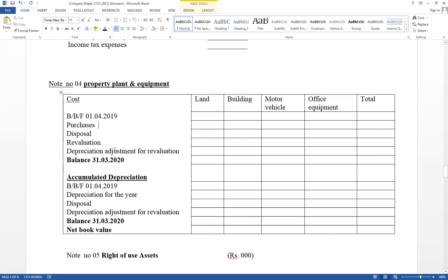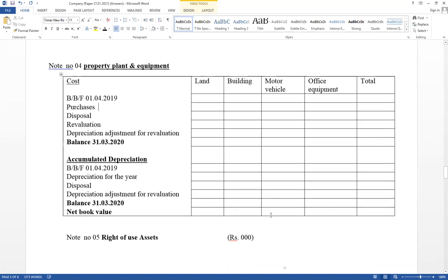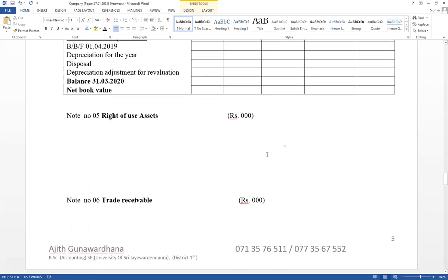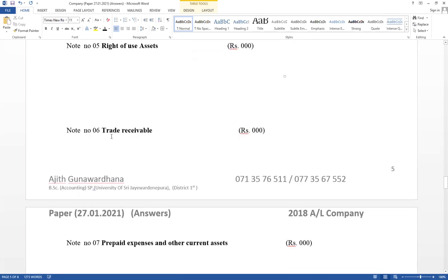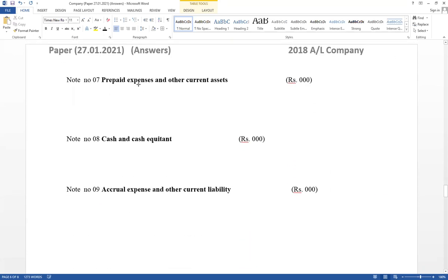Disposal, revaluation and depreciation adjustment for revaluation. Think about accumulated depreciation format. And if it has given lease, separate note, but in this example, no need to prepare these notes. Trade receivable, if it has given trade receivable minus allowance for expected losses, if it has given provision for doubtful debt, should be disclosed here. And prepaid expenses and other current assets, those are the normal notes.